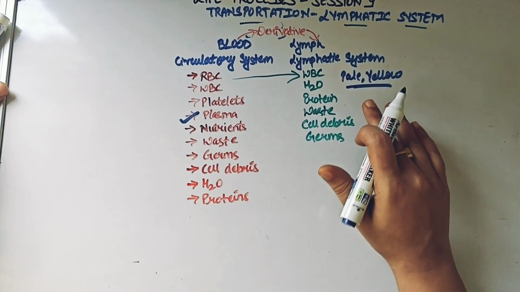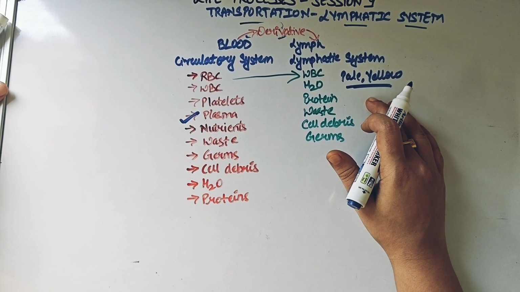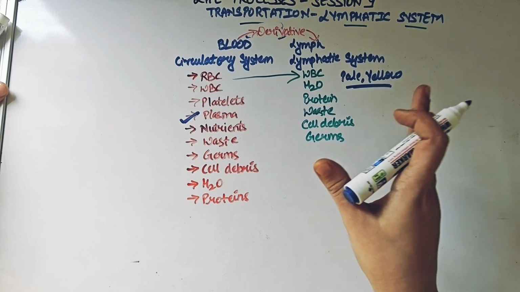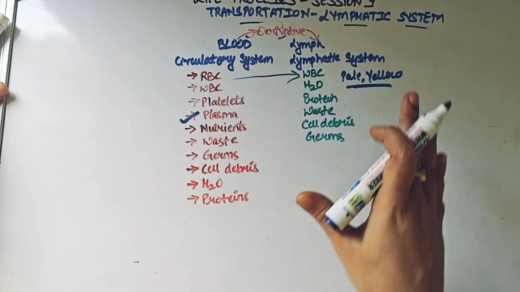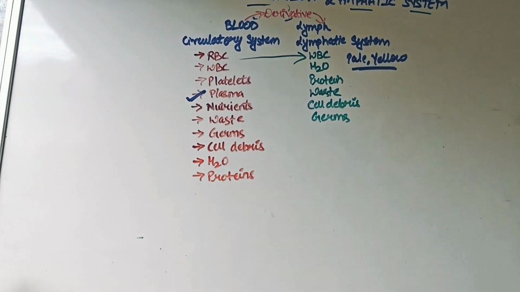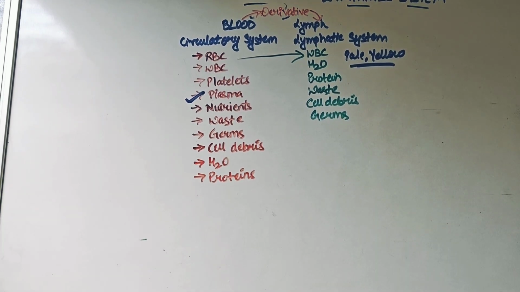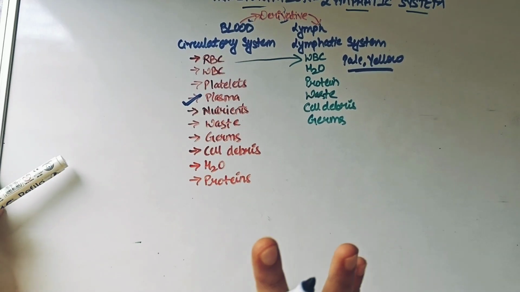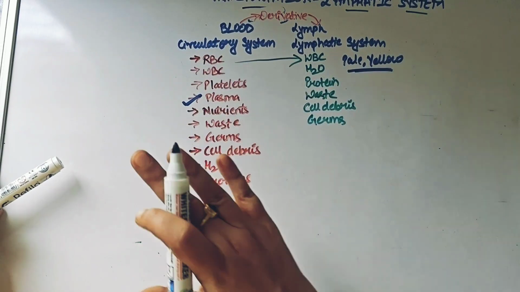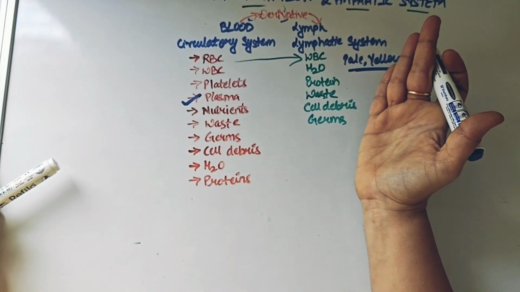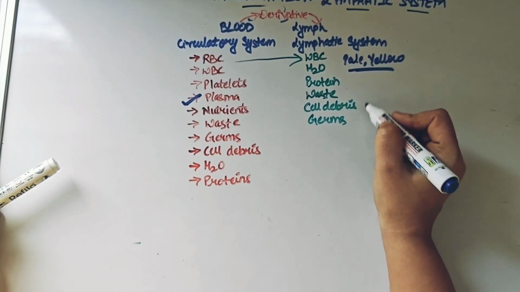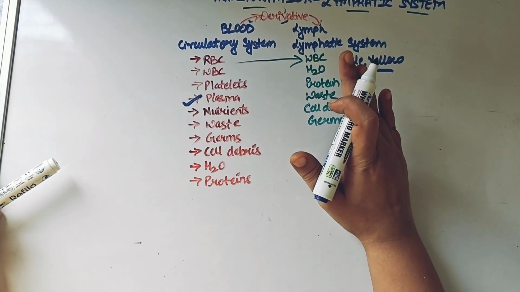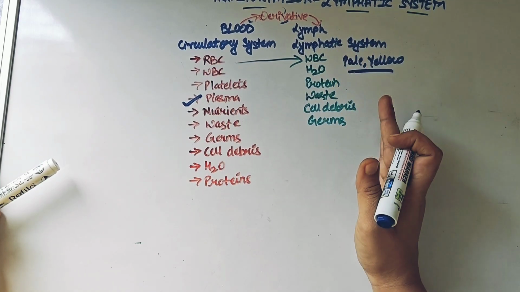But here, since your lymph is also pale, it is also yellow in color, and it has got components which are similar to that of plasma, we can say that lymph is a type of material which is very much similar to plasma also. Okay, so this was the very first part which we need to know, what is actually the similarity between plasma and lymph, and most importantly, what is this lymph all about? So lymph is just a derivative of blood which contains the negative, harmful materials that you can see here, which the body will try to neutralize, which the body will try to kill, so that your blood becomes purified again.